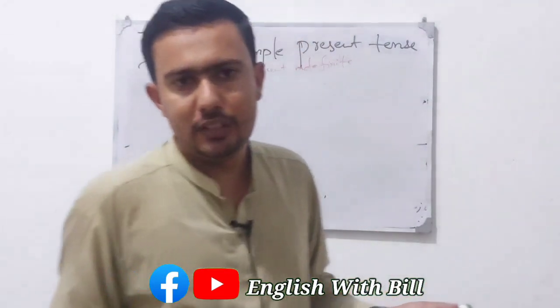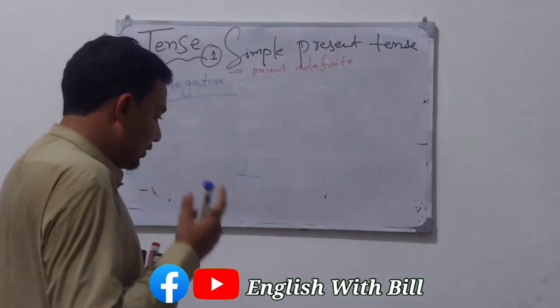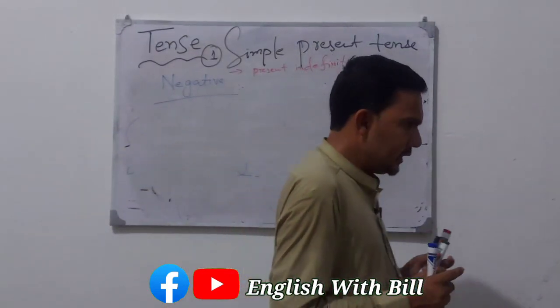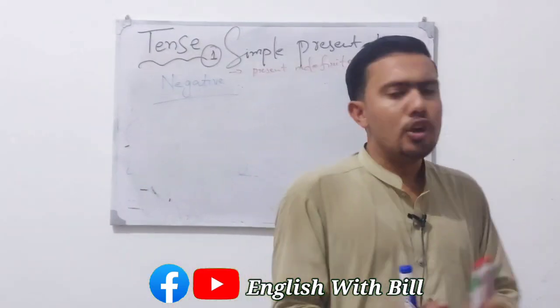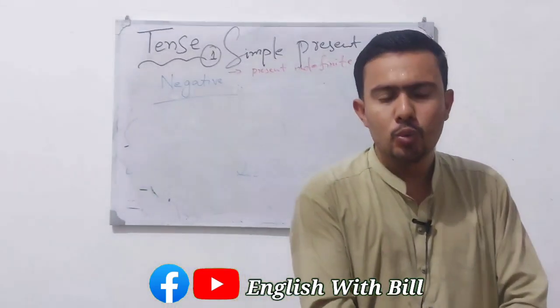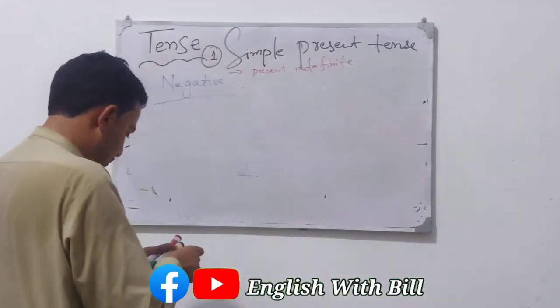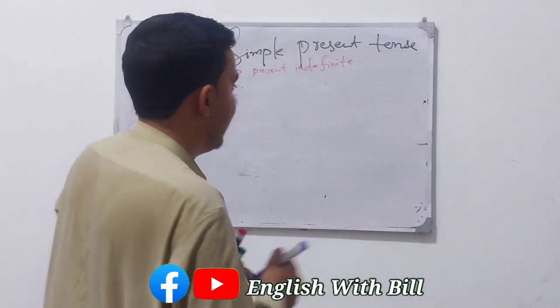With a singular subject we use the helping verb does, and with plural we use do. In negative we use not after the helping verb.